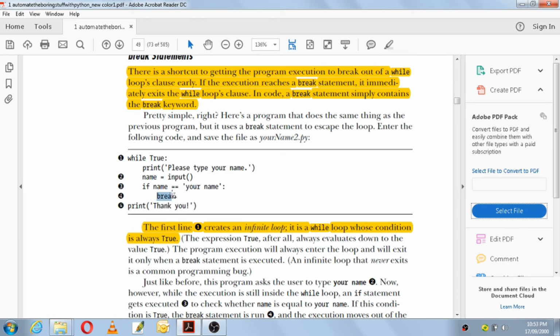Immediately it will break if this condition is true, and then it will print thank you. If it is not equal to your name, again it will go back to check the condition. Again you have to type a name, otherwise it will not break. So here you can break it immediately as you give your name.